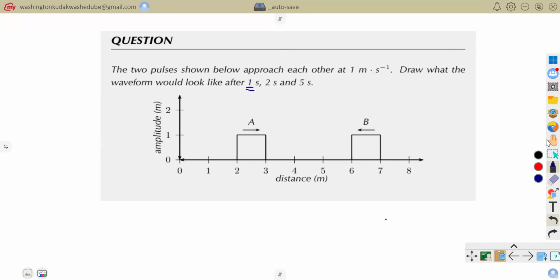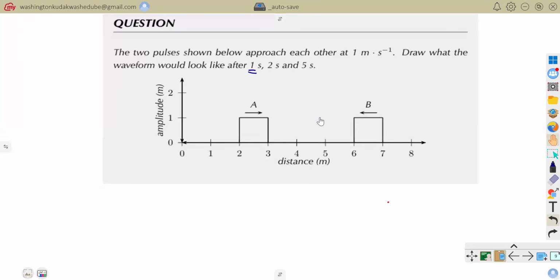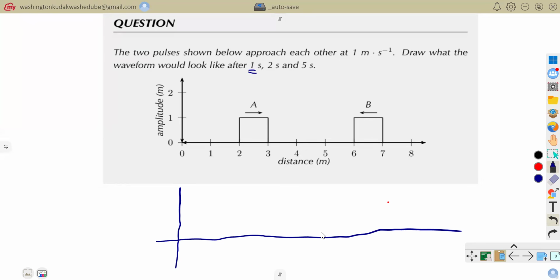The simplest idea that I can give you is to draw the same graph that you are given there. Let's say here we have our 1 meter, 2 meters, 3 meters and 4 meters, and then here we have our 5 meters, 6 meters, 7 meters, 8 meters.